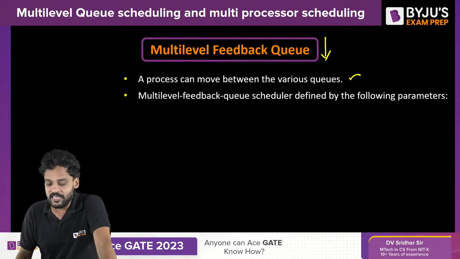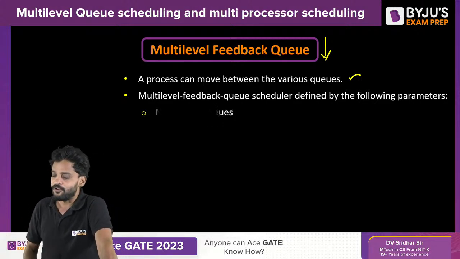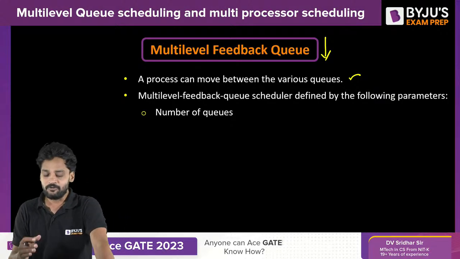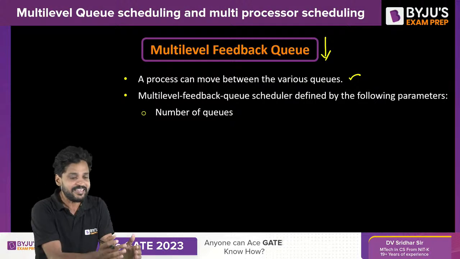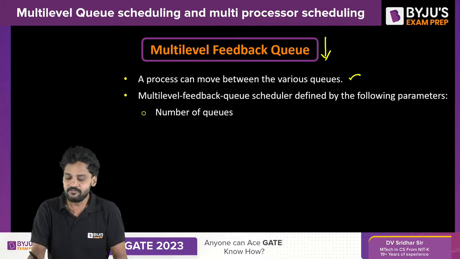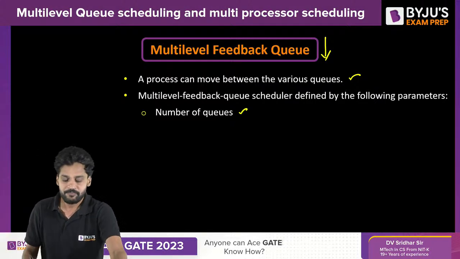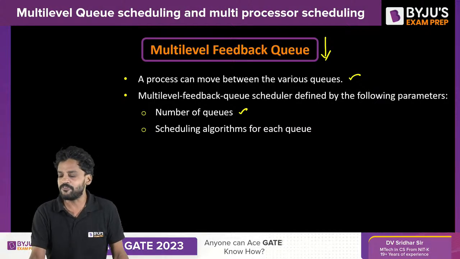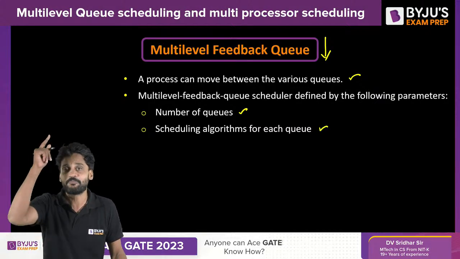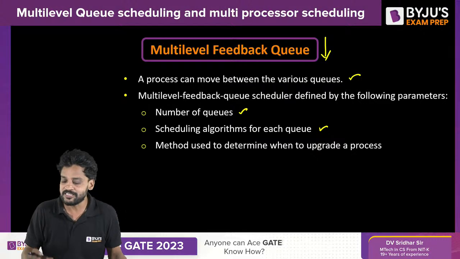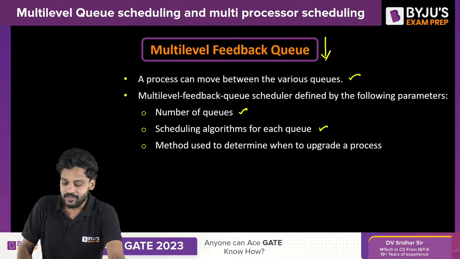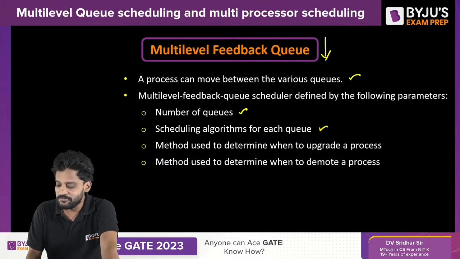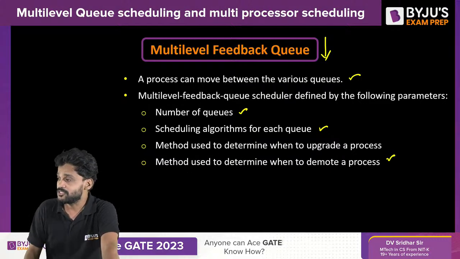A multi-level feedback queue scheduler is defined by the following parameters. Simple. If you want to define multi-level feedback queue scheduling, first you identify the categories of the processes within a system, which defines your number of queues. Next, scheduling algorithms for each queue. Next is the method used to determine when to upgrade a process, followed by the method used to determine when to demote a process.